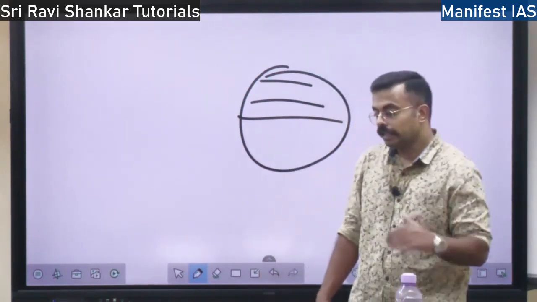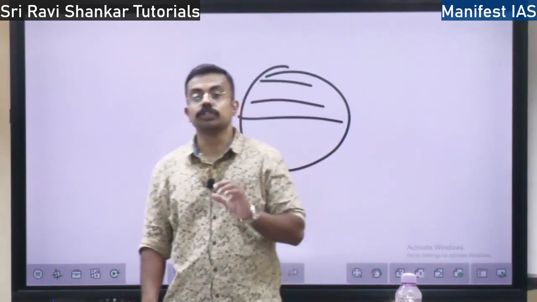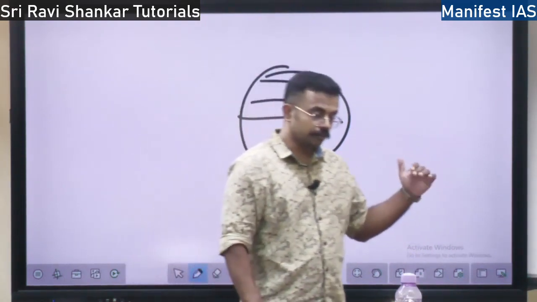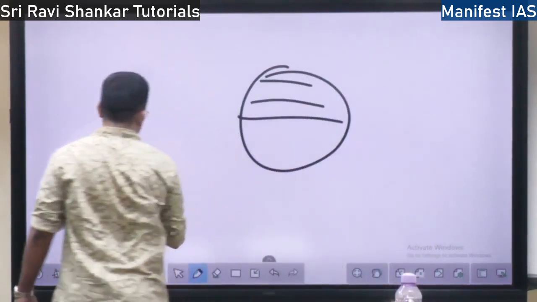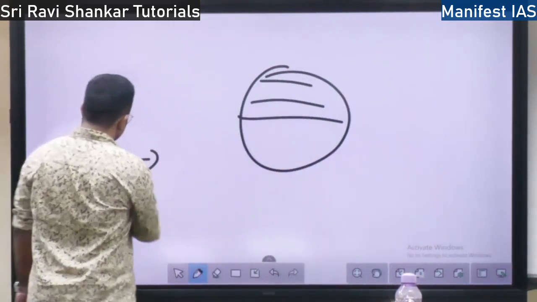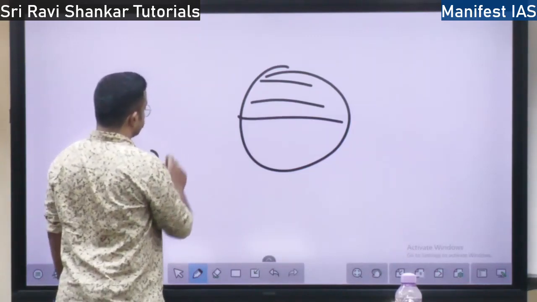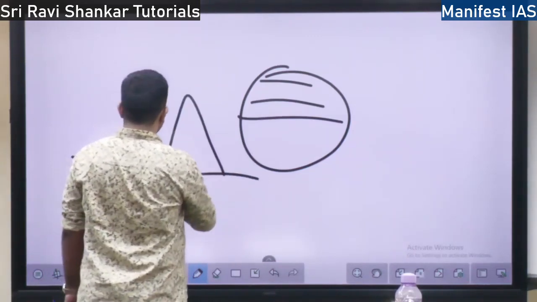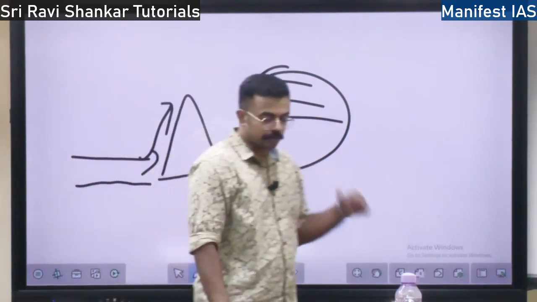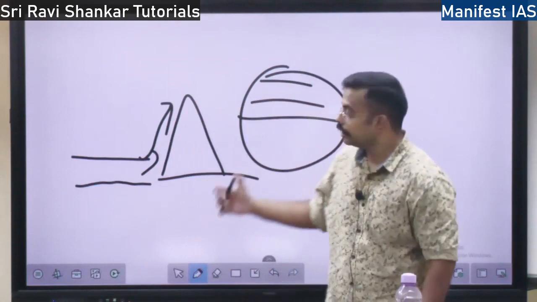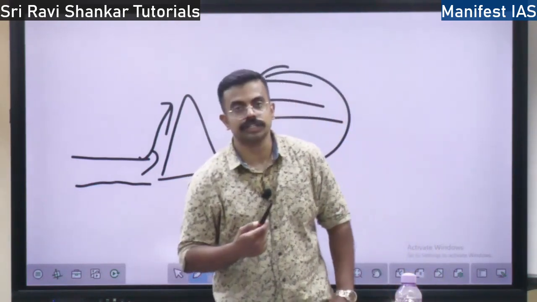Definitely the movement of the wind will be affected by how the continents and oceans are distributed. Take the example of the monsoon: it moves over the Indian Ocean, suddenly it hits the Western Ghats, right? It will rise up the Western Ghats. So the movement of the wind is affected by the distribution of continents and oceans, and also by the rotation of the earth.